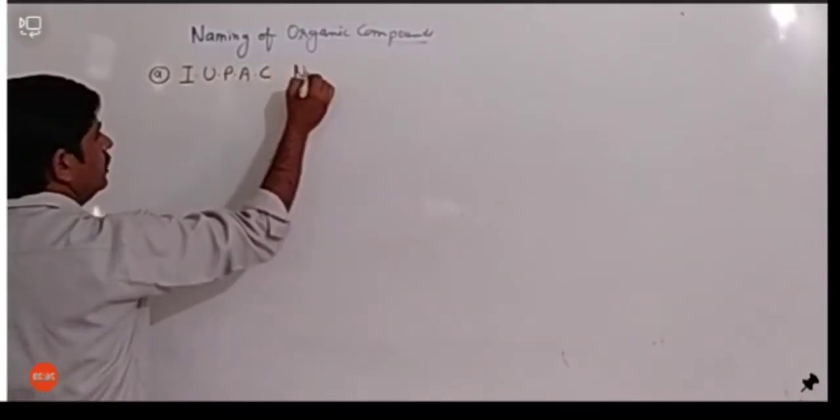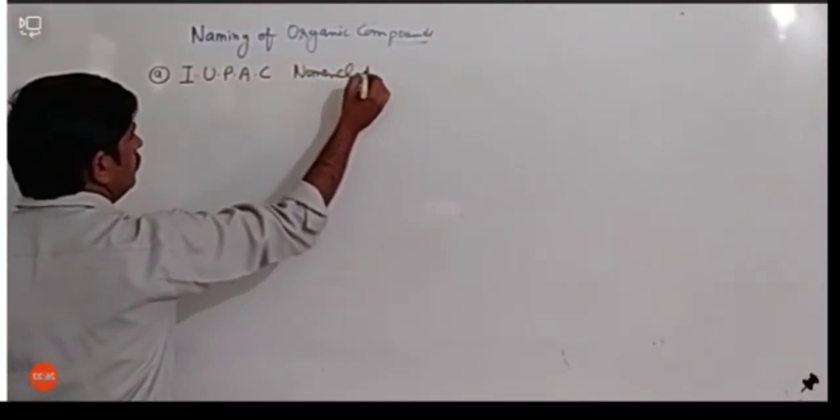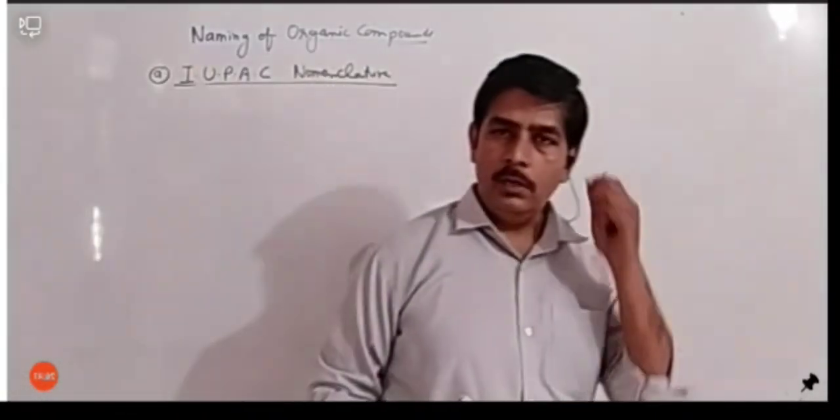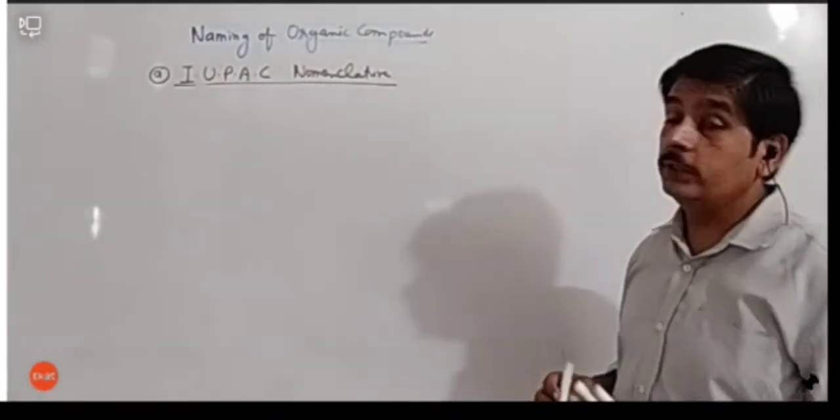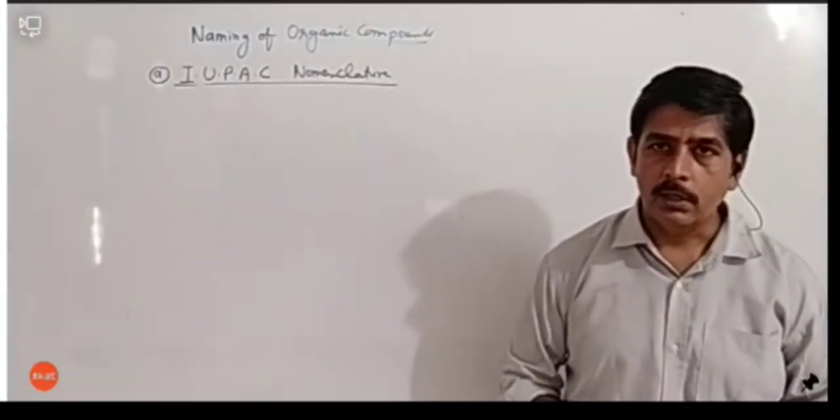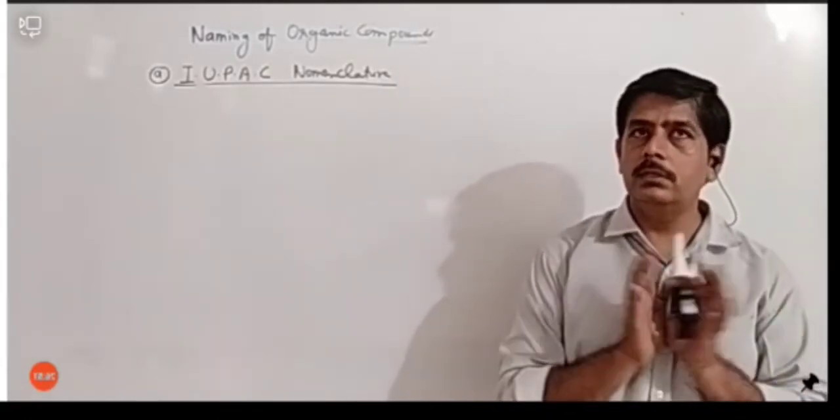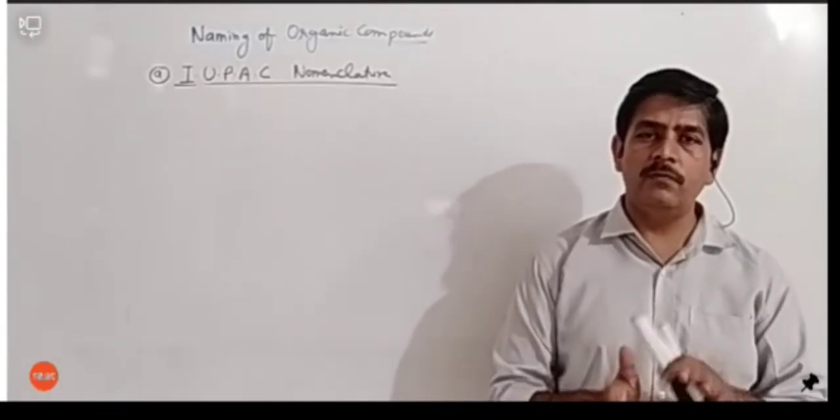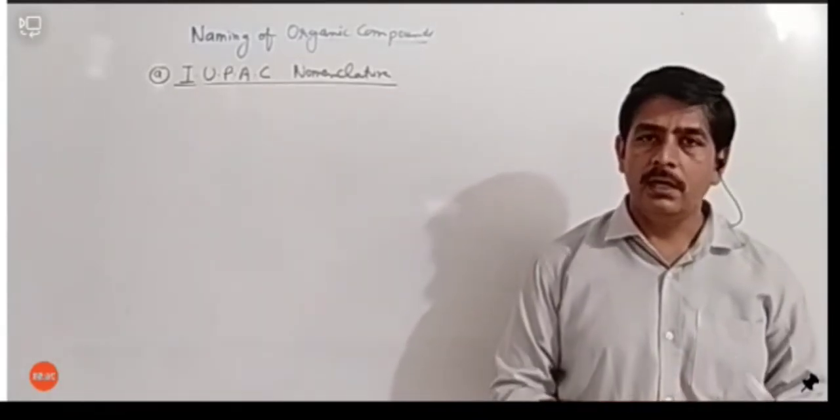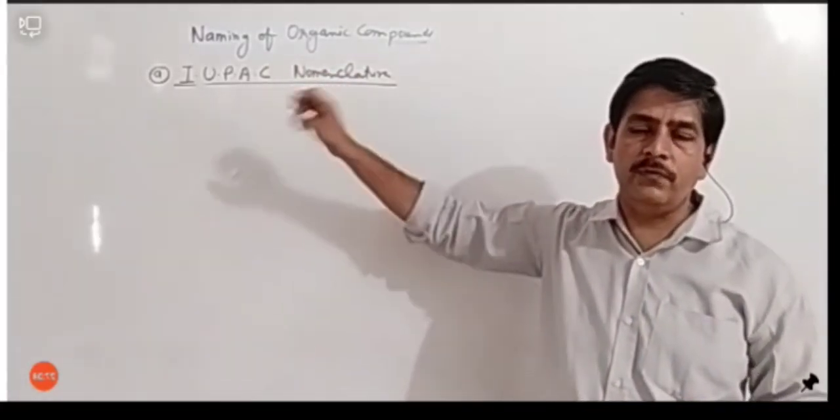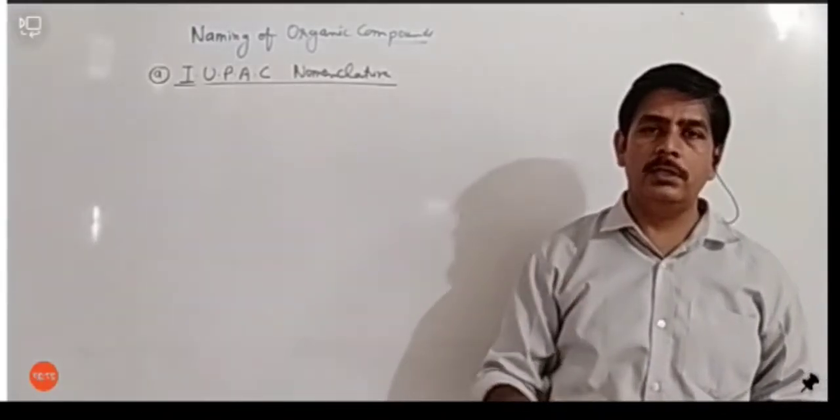IUPAC nomenclature. Okay, so we should know what is IUPAC. Actually, IUPAC is nothing but an organization. It is an organization which decides what type of name we should use for any particular compound. All the rules and regulations regarding chemicals are made by IUPAC. IUPAC is such an organization which fixes the rules for any particular nomenclature or reaction.